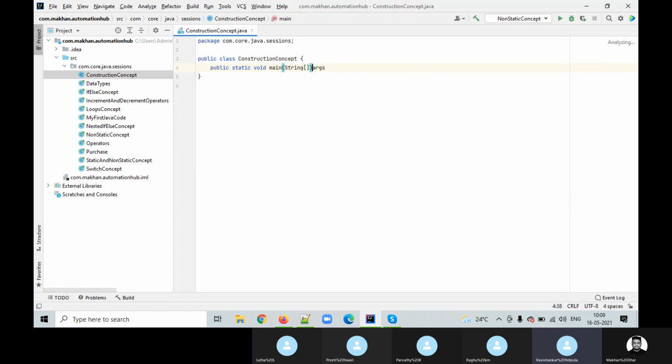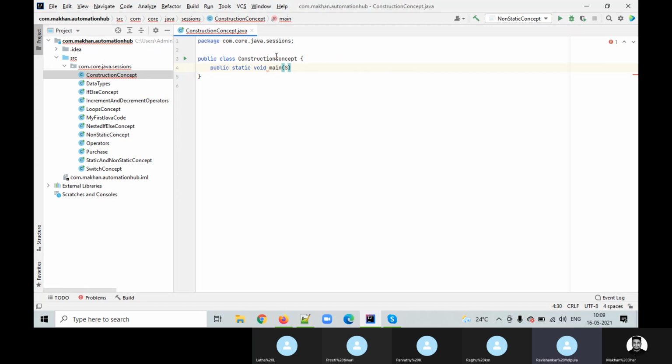So there is not much difference. Here, as we can see, the name of the class is the constructor. Sorry, not the construction concept, but the constructor concept.